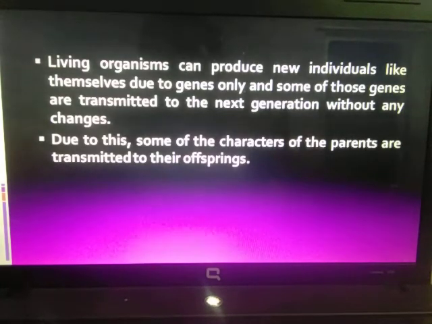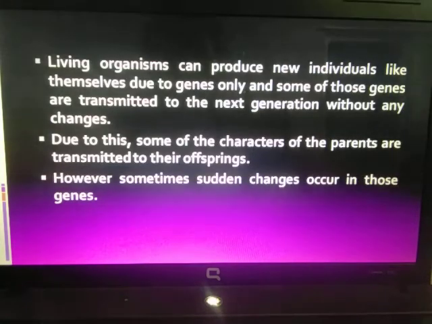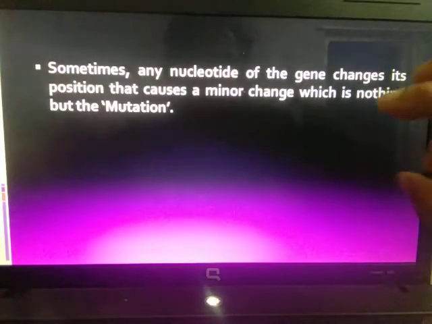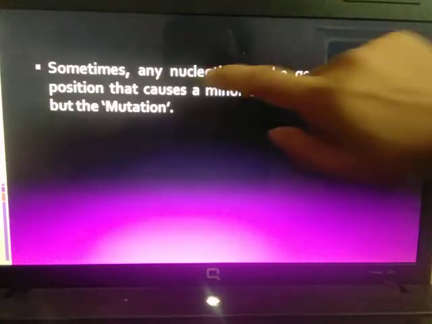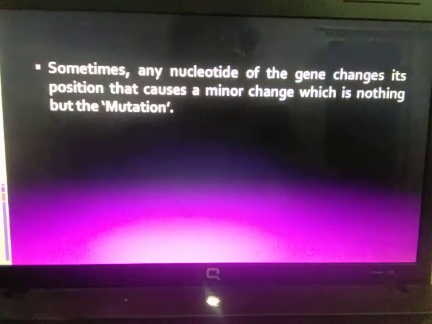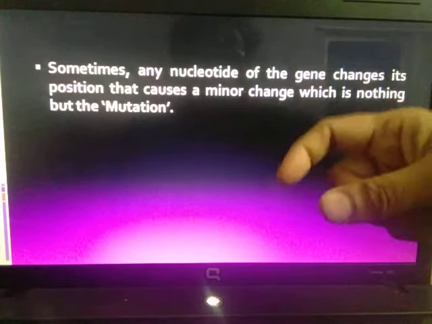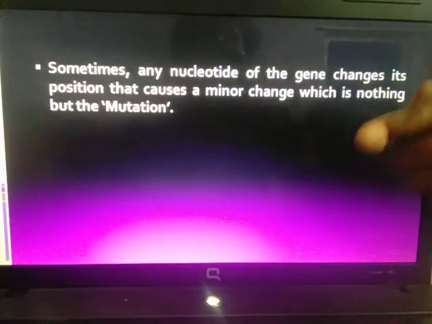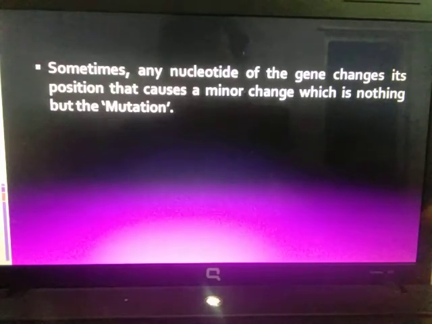But sometimes sudden changes may occur in certain genes. Some of the nucleotides of the gene may change position, and that may cause a small minor change, which is nothing but mutation.